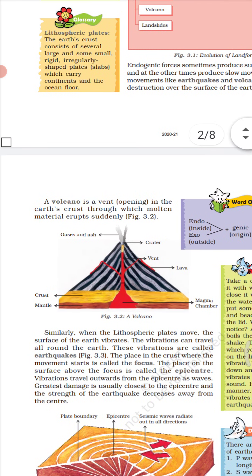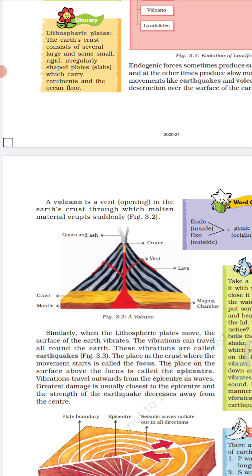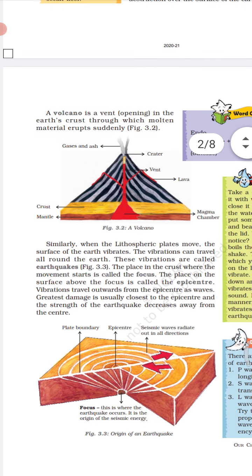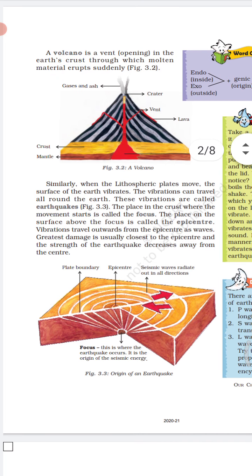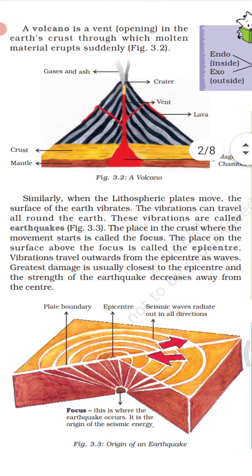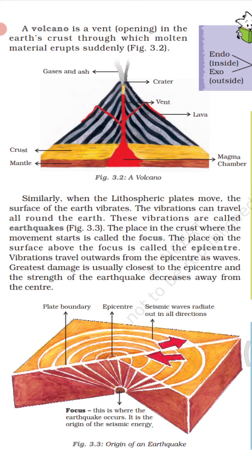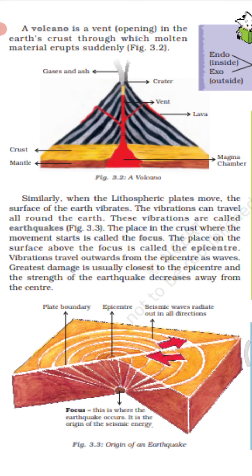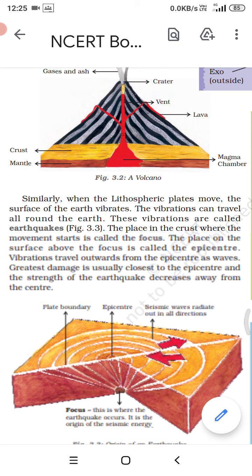Next, a volcano is a vent in the earth's crust through which molten material erupts suddenly. So what is a volcano? It's a vent, an opening in the earth's crust through which molten magma or molten material comes out on the earth surface. Hanji, this is a volcano. Hanji beta, I think up to here this is clear or not?